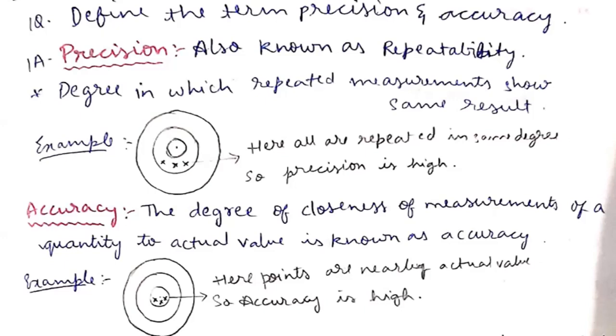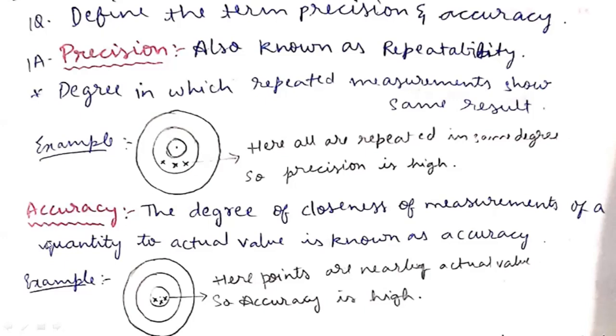Definition of precision. Precision is the degree to which repeated measurements show the same result. That means we are taking many values, and all values must be very close. This is very important. Here on the screen we can see the values that give higher precision, because all values are very close together. That's why precision is also called repeatability. We are getting the same values again and again, which gives the consistency of the process.